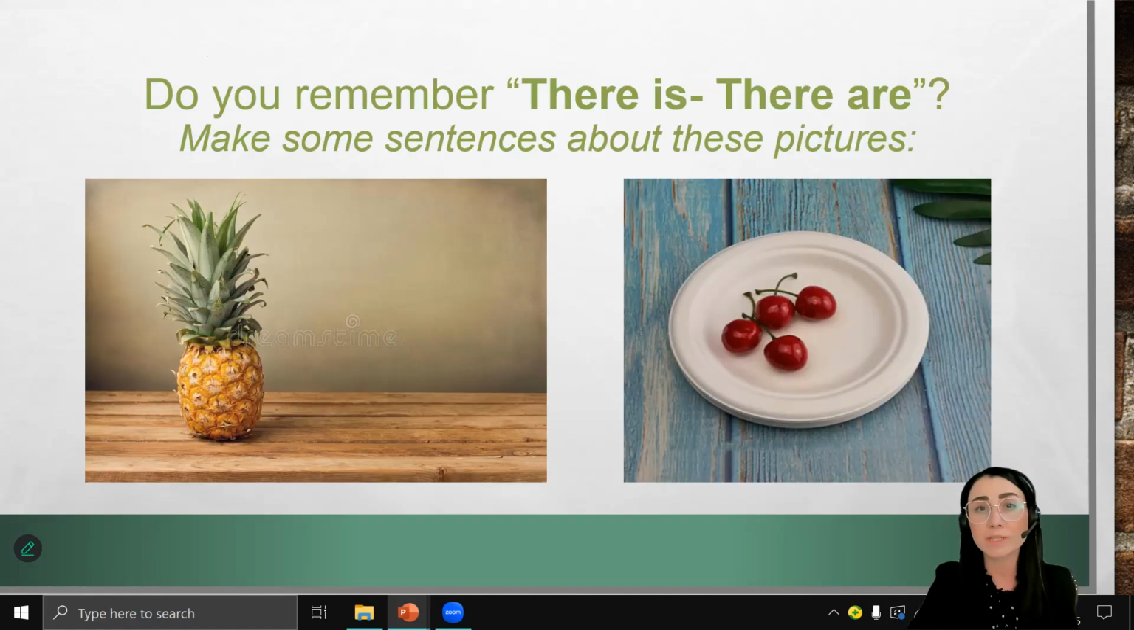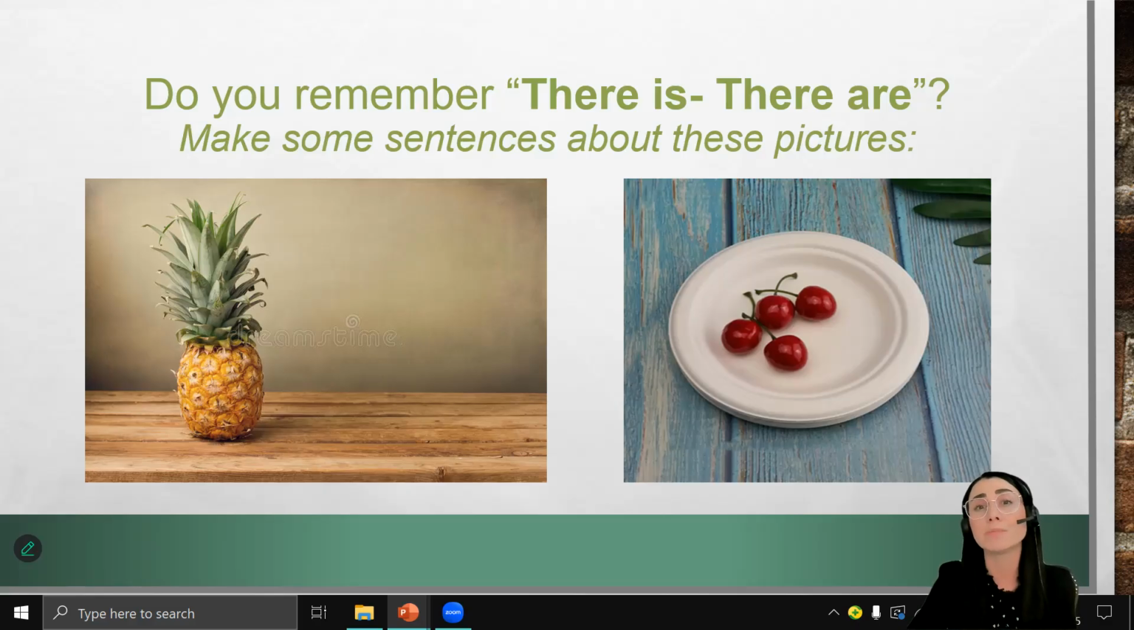Do you remember these two phrases? There is, there are. If you don't, go to our previous lesson and learn this information. But if you do remember, let's make some sentences about these pictures. What can you see in the first picture? Do you know the name of this fruit? This is a pineapple. So let's make a sentence about pineapple.